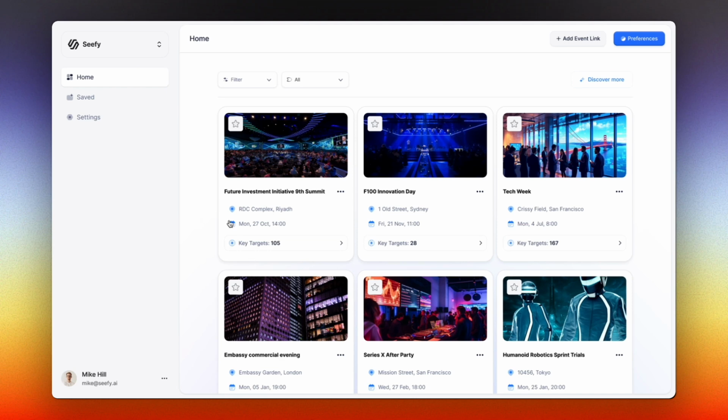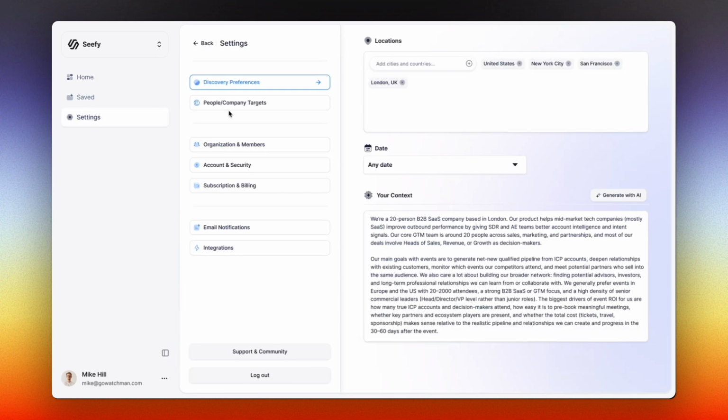Let's first look at how the whole product is set up, how the settings and the AI are configured. You and your team can easily set your preferences for locations. You can select countries and cities, as well as the dates and date ranges you care about. For example, some of the teams we talk to are planning their spring business event schedule, and you can set that up in just a few clicks.